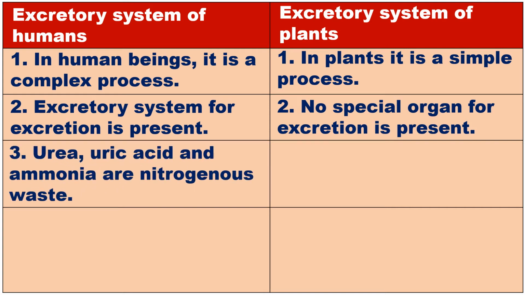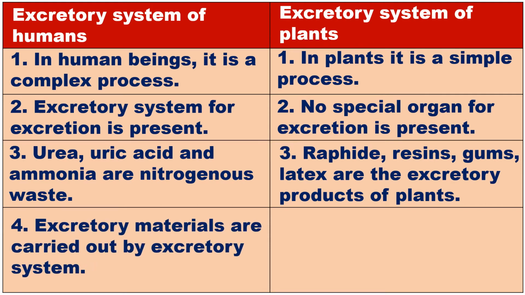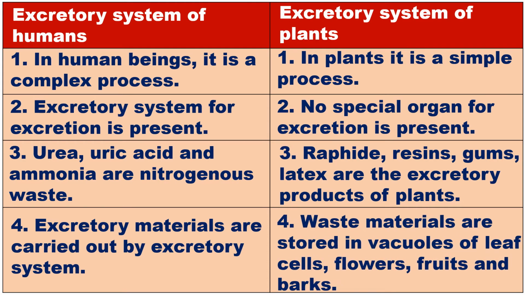Urea, uric acid and ammonia are nitrogenous waste. Graphite, resins, gums, latex are the excretory products of plants. Excretory materials are carried out by excretory system. Waste materials are stored in vacuoles of leaf cells, flowers, fruits and barks.